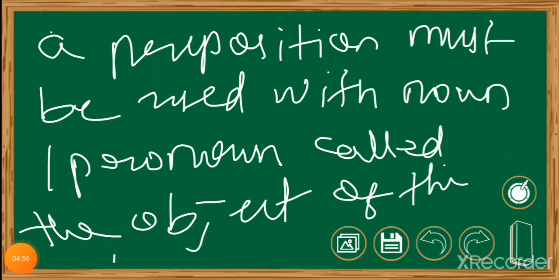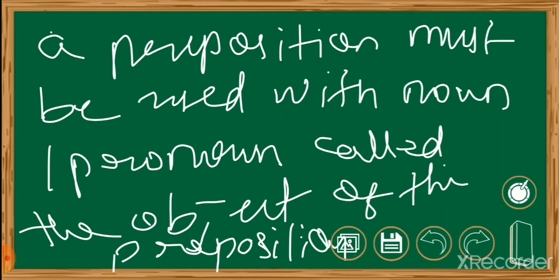So here we must remember that without an object, a preposition must not be used. When there is an object with the preposition, then only there will be meaning for a preposition. So it is very important to use a noun or pronoun with a preposition, which we call the object of the preposition. There are some rules before going to prepositions.